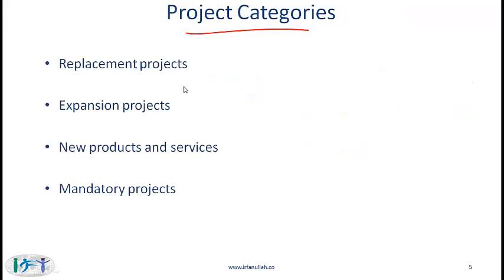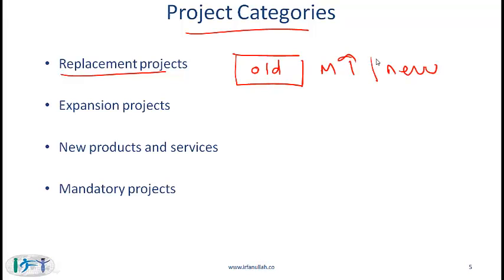Project categories. Here is a simplistic categorization of the different kinds of projects that companies can engage in. Replacement projects, as the term implies, deal with projects where we are replacing equipment or machinery. You might have an old piece of equipment which is working fine, but the maintenance cost is high. You want to consider replacing this with a new machine where the maintenance cost is low, but obviously there is a cost associated with the machine.